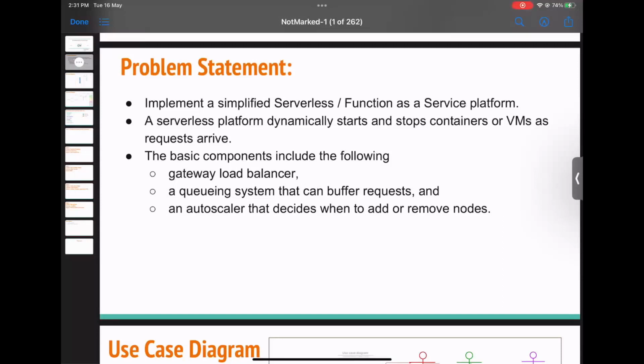Now, solving this user level problem reduces to the following distributed system level problem, where we build a FaaS platform, a serverless platform, responsible for dynamically starting and stopping the containers or VMs as requests arrive. The basic components of which would be a load balancer, a queuing system that can buffer requests, and an autoscaler that decides when to add or remove nodes. That would be the formal definition.